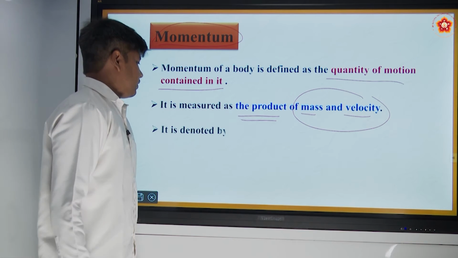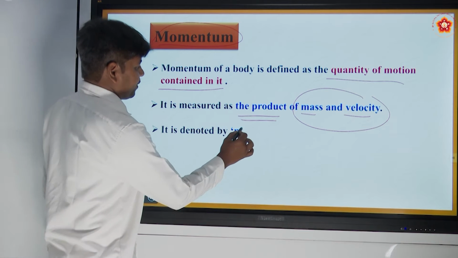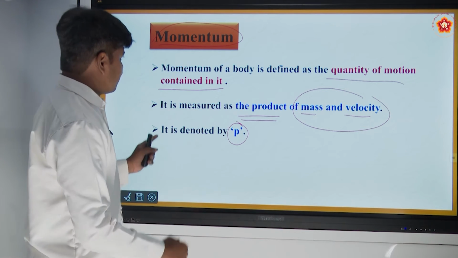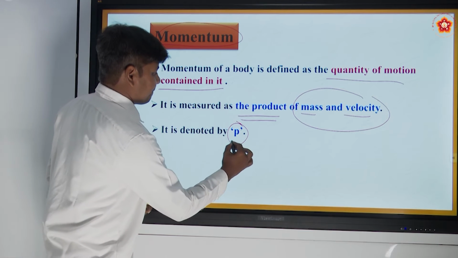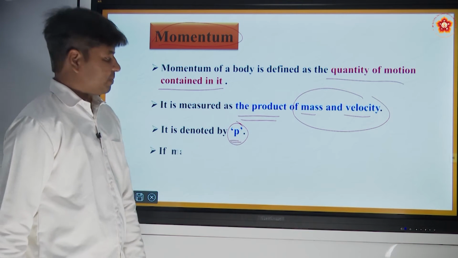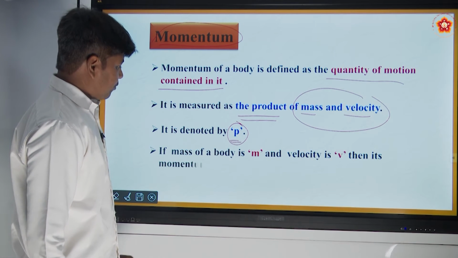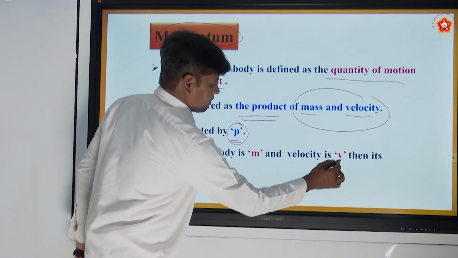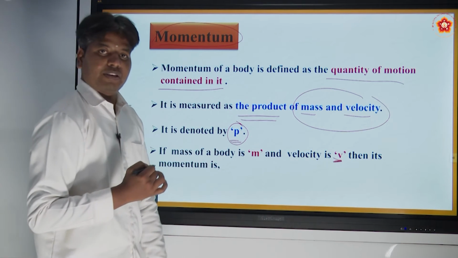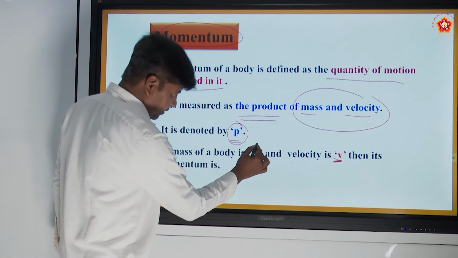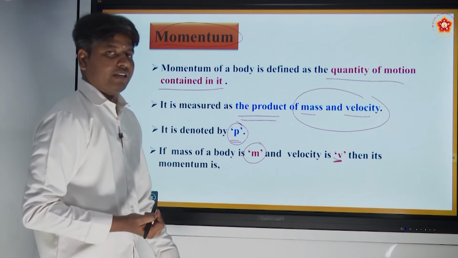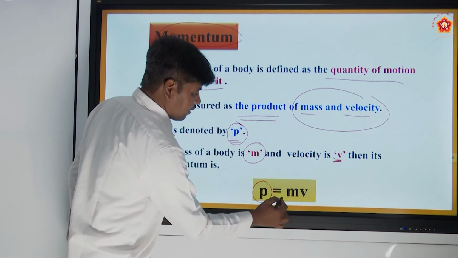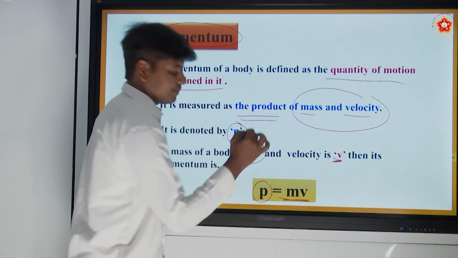Now, it is denoted by the letter P. Why not M? Because mass has already taken the letter M. So the momentum is denoted by the letter P. All right. If the mass of the body is m and it is moving with the velocity v, then the momentum is given by P is equal to m into v.